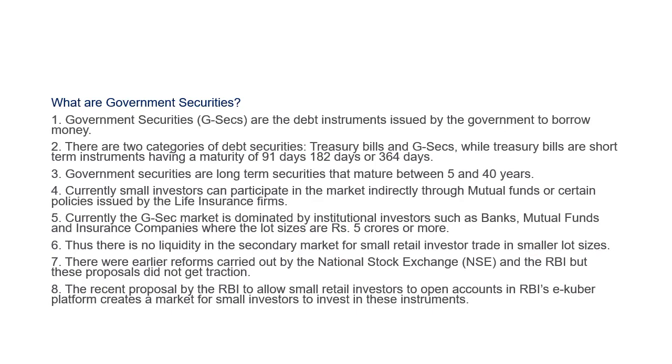So there were earlier reforms carried out by the National Stock Exchange and the RBI, but the proposal did not get traction. The reforms were focused on involving small retail investors in the G-Sec market, but it did not take off very well. So recently RBI has issued a notification to allow small retail investors to open accounts in RBI's e-Kuber platform. This e-Kuber platform creates a market for small investors to invest in these instruments. So this is the news right now, and this is the evolution of the issue.